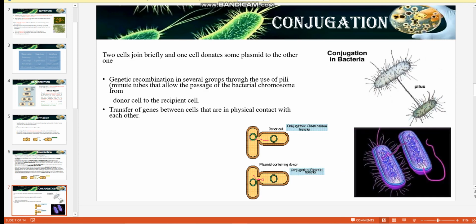Conjugation. Two cells join briefly, and one cell donates some plasmid to the other. Genetic recombination occurs in several groups through the use of pili, or mating tubes, that allow the passage of the bacterial chromosome from the donor cell to the recipient cell. It is the transfer of genes between cells that are in physical contact with each other.